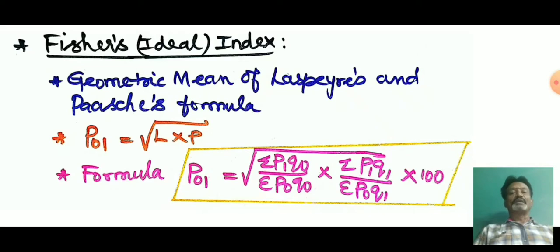So the formula is P01 equals the square root of sigma P1Q0 divided by sigma P0Q0 into sigma P1Q1 divided by sigma P0Q1, into 100. The 100 should be out of the root. So first you write the square root and write the Laspeyres formula first, put a multiplication symbol, then write the Paasche formula, then outside the root multiply by 100. So this is the formula for calculating Fisher's ideal index.